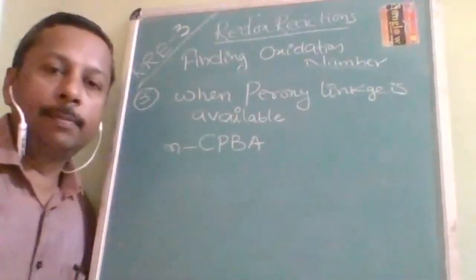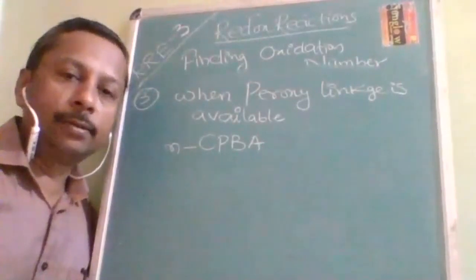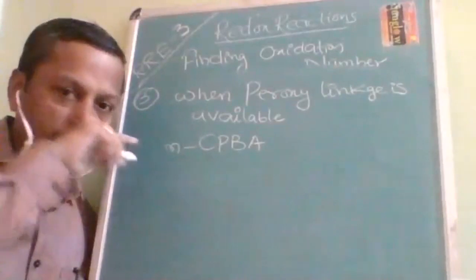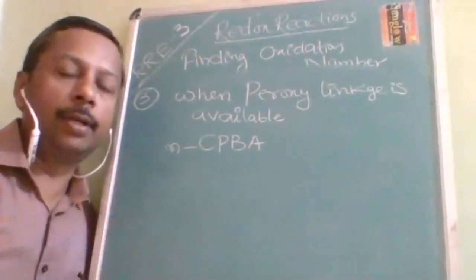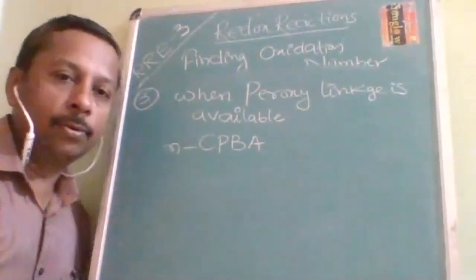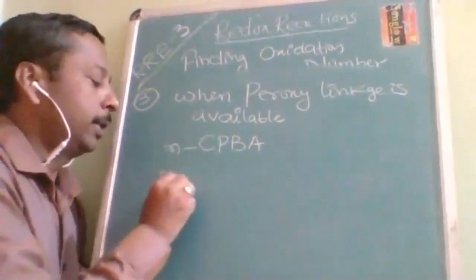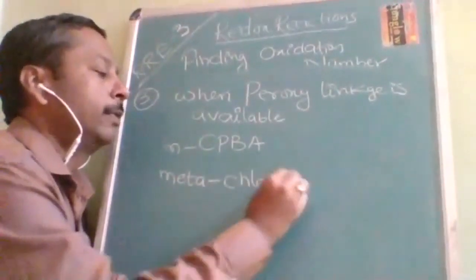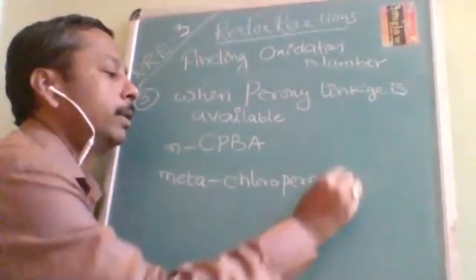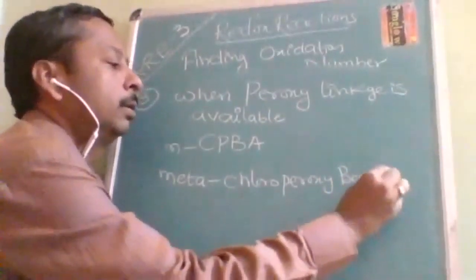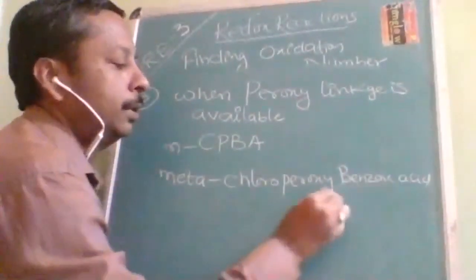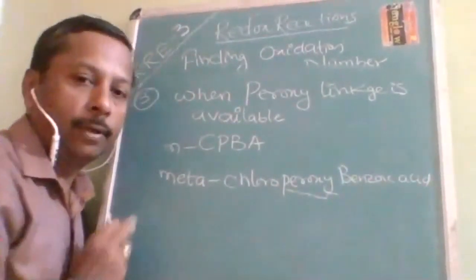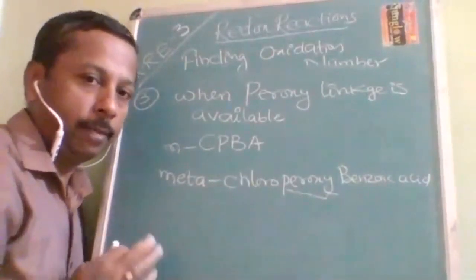Okay, we are in the third category of finding oxidation number, when peroxy linkages are there. The most important question is MCPBA. What is it? MCPBA. You know? Don't know? Okay, no problem. M stands for meta, C stands for chloro, P stands for peroxy, B stands for benzoic acid. So the name itself warns you. I think most of you can now write the answer. But if you're not able to write, don't worry.